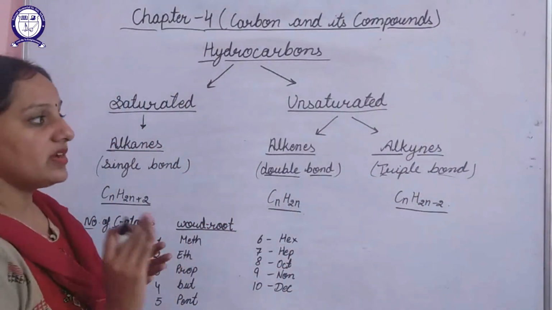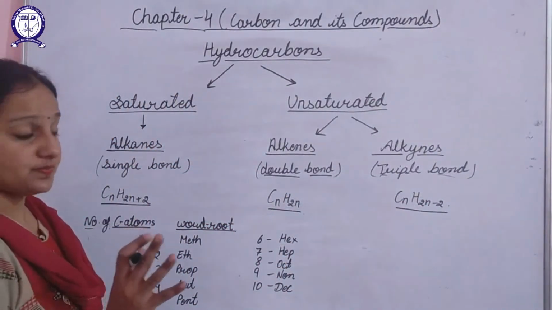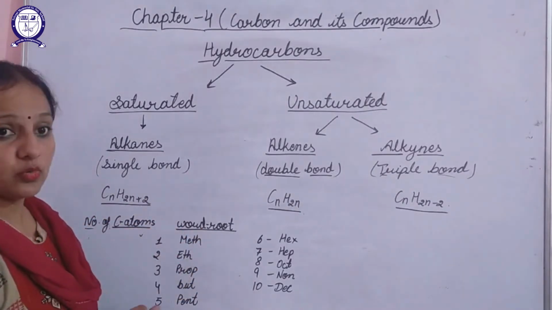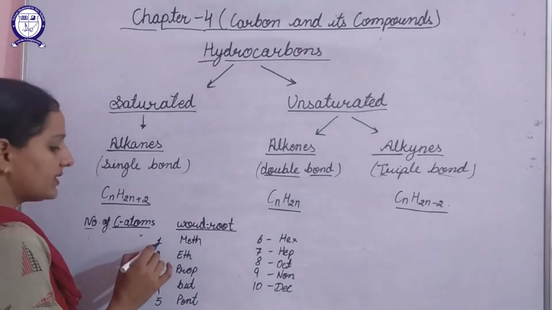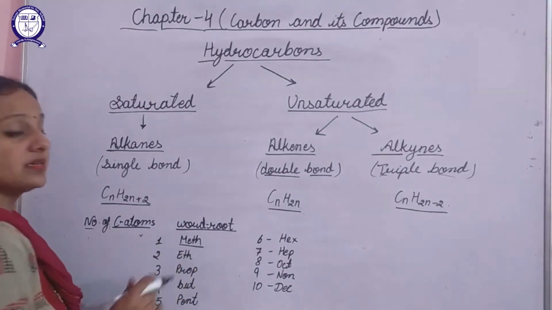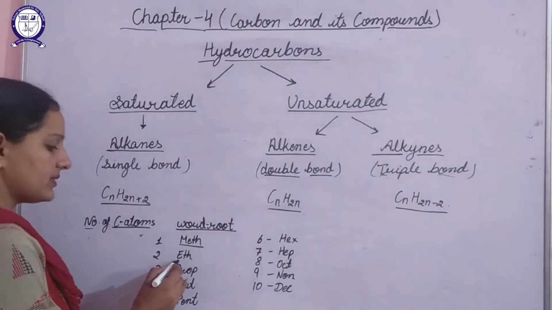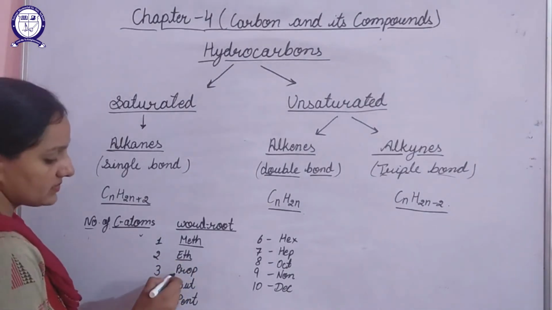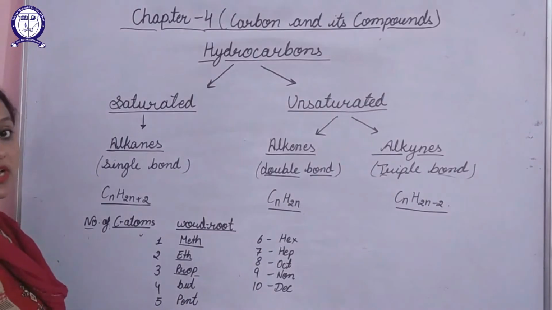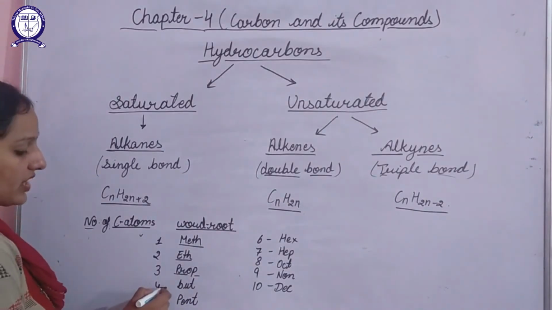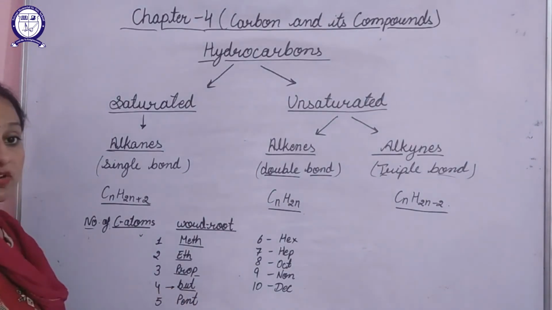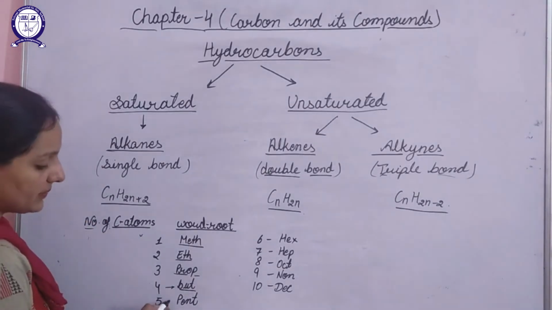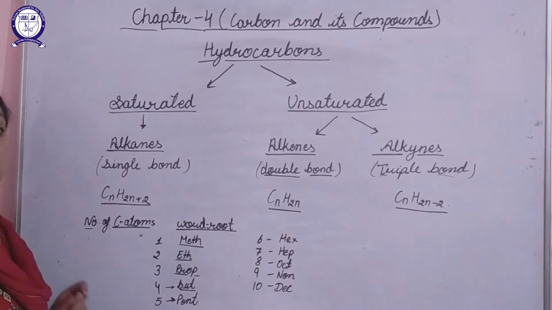Now whenever we are required to write their names, for that we need to remember a few word roots. If the number of carbon atoms is 1, we'll call it meth. If the number of carbon atoms is 2, we'll call it eth. If the number of carbon atoms is 3, it will be called prop. If the number of carbon atoms is 4, we'll call it but. If the number of carbon atoms is 5, it will be pent.